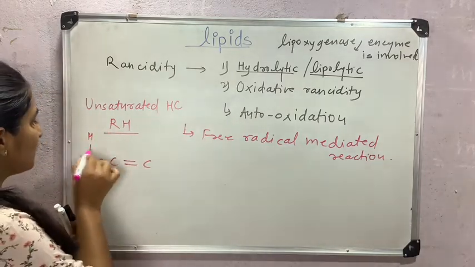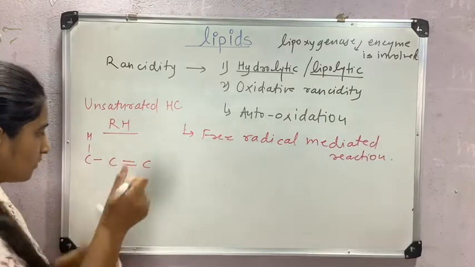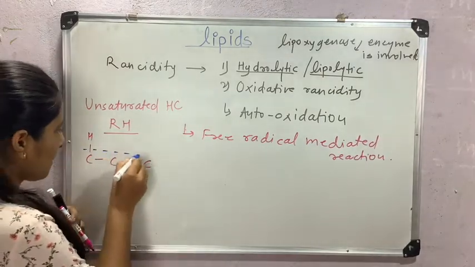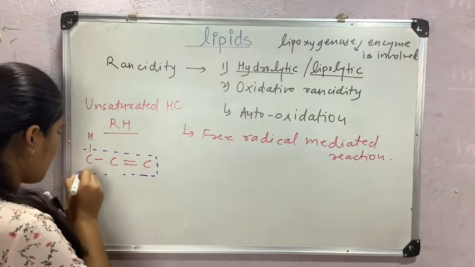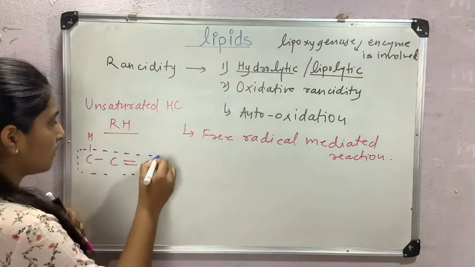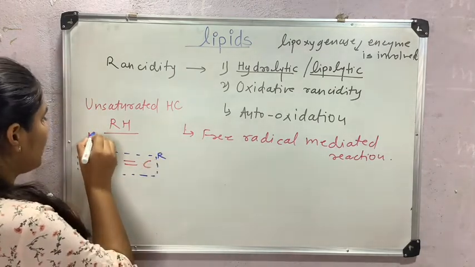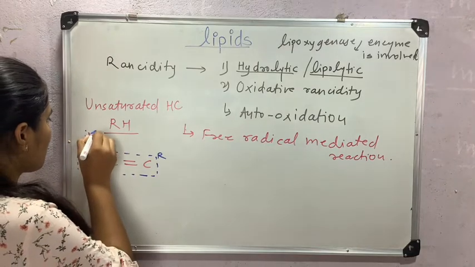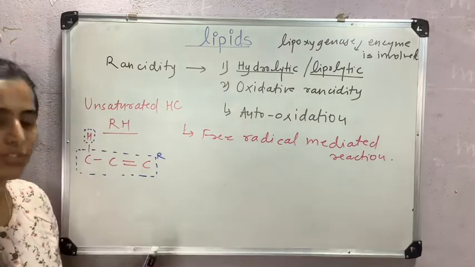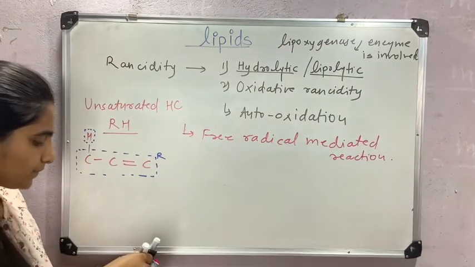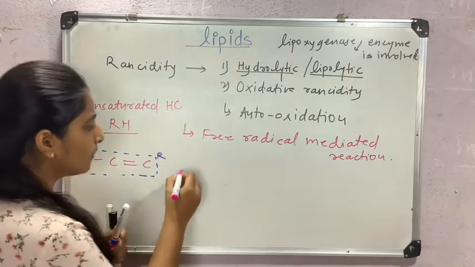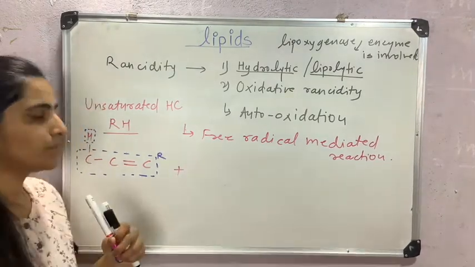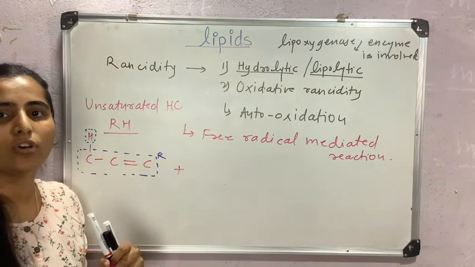RH means this is R and this is H. Therefore RH. Now what happens when this lipid comes in contact with an active oxygen molecule?